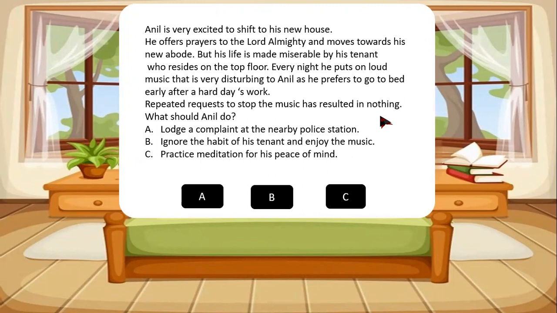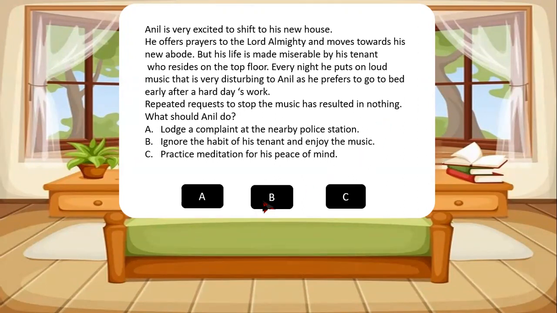Practice meditation for his peace of mind. Well, it might be difficult for most people to practice meditation for peace of mind. Telling people to practice meditation and actually practicing meditation are two different things, because meditation requires a lot of concentration, and because of the loud music, it may not be possible for Anil to concentrate. So therefore, that may not be the right option for Anil. The right option for Anil would be to ignore the habit of his tenant and enjoy the music, and that is how he can go off to sleep.